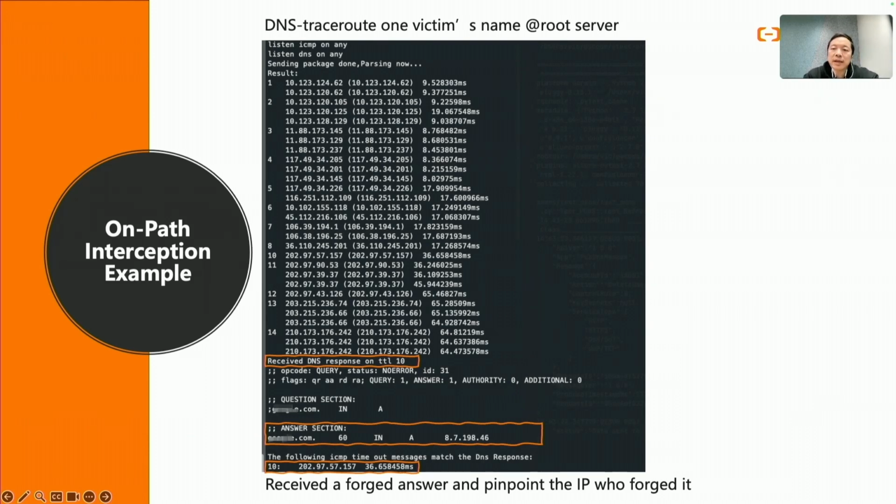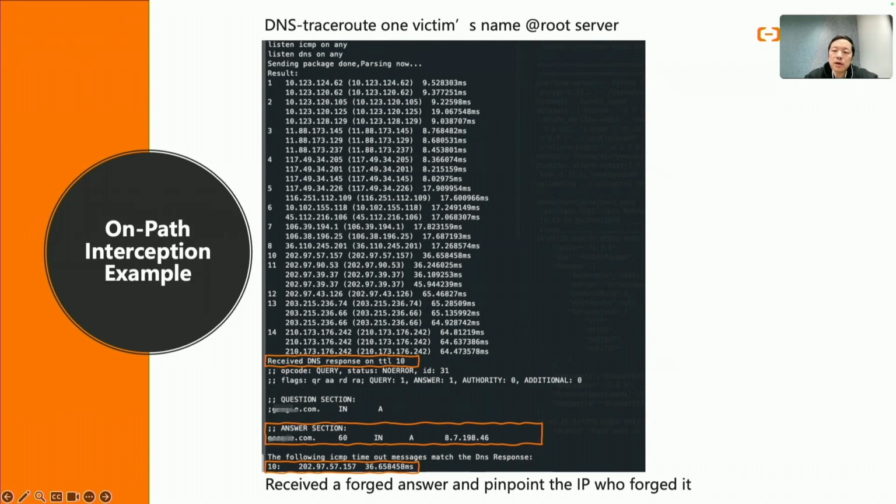This is a real example of on-path interception, where we used our tool to print the result. The trace results show that the first forged DNS response was received when the TTL reached 10, and we pinpointed the attacker's IP address.